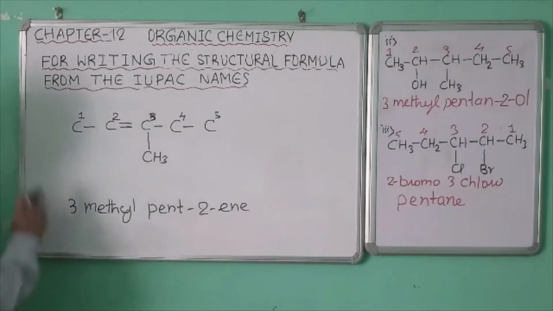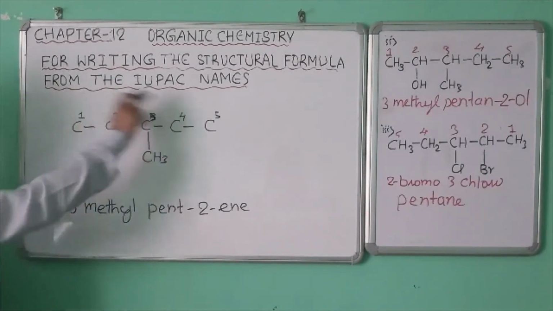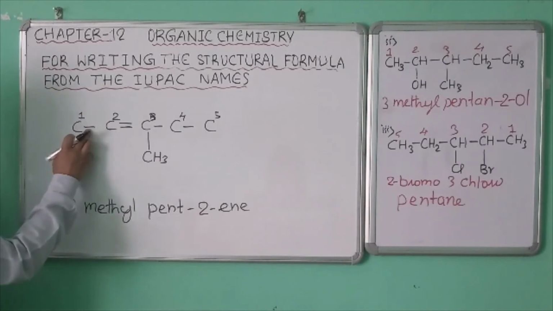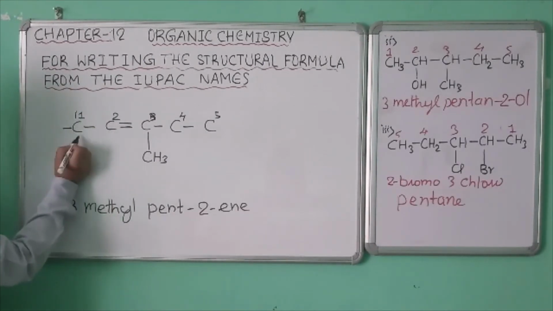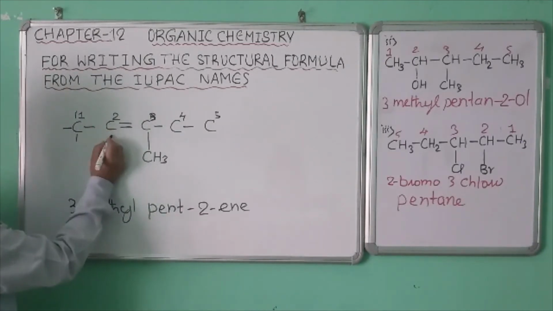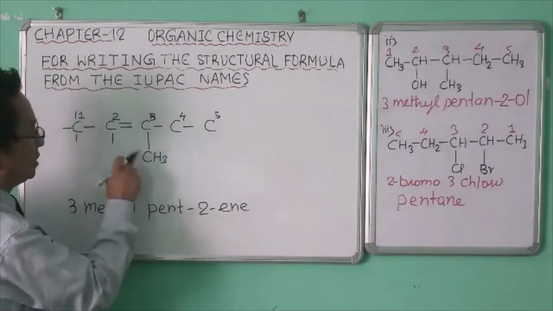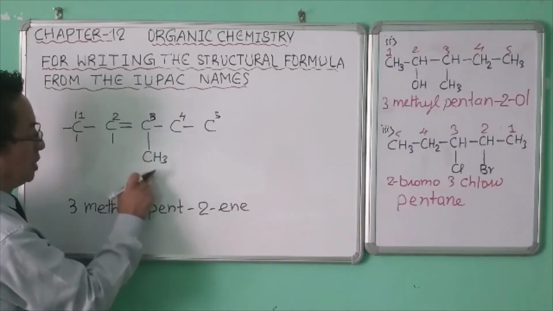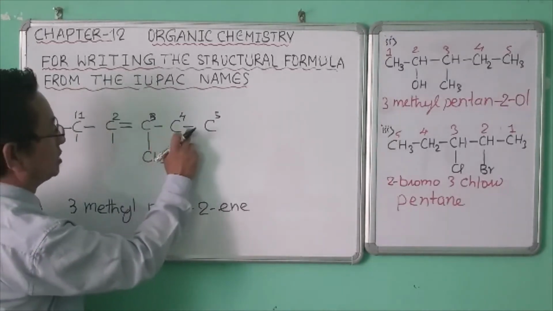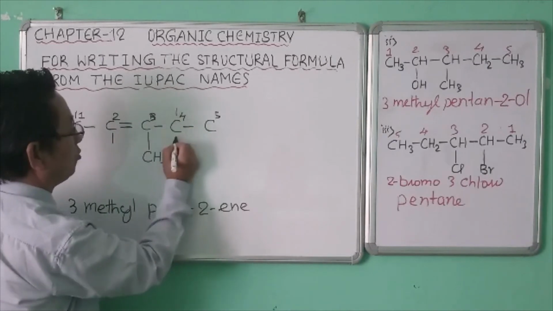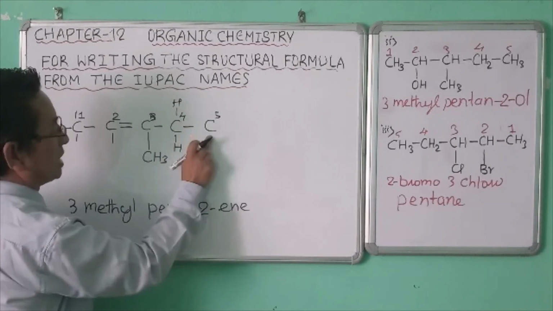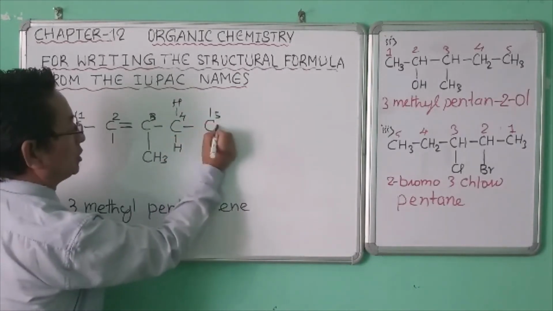Now we'll write the hydrogen atoms for all these carbon atoms. Carbon atom is tetravalent. So here 1, 2, 3, 4. For this carbon atom, this is 1, 2, 3, 4. For this carbon atom, this is 1, 2, 3, 4. For this carbon atom, this is 1, 2, 3, 4. For this carbon atom, this is 1, 2, 3, 4. Or you can write CH2 also. For this carbon atom, this is 1, 2, 3, 4.